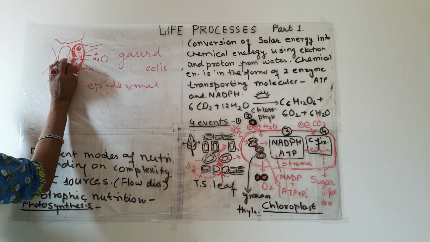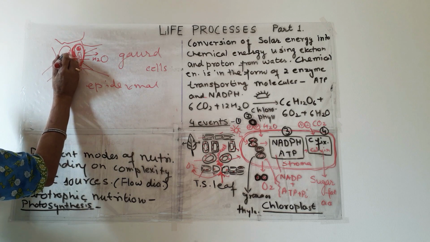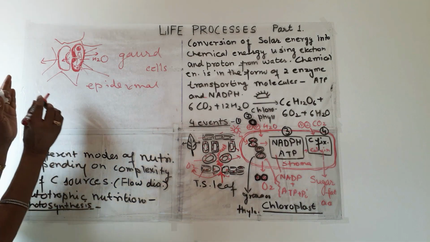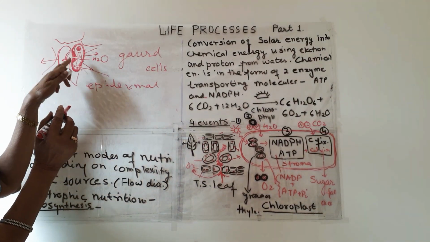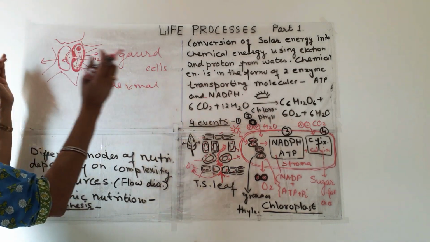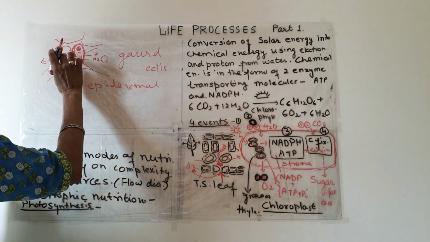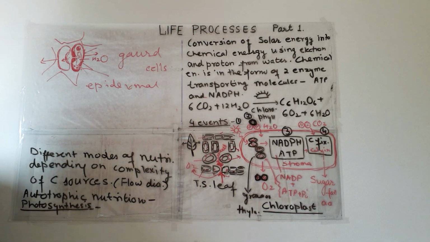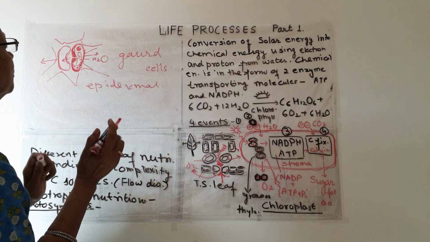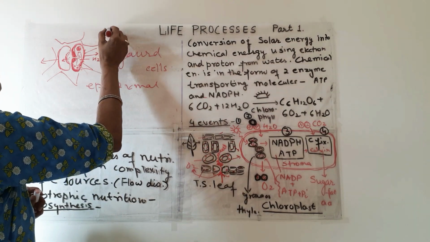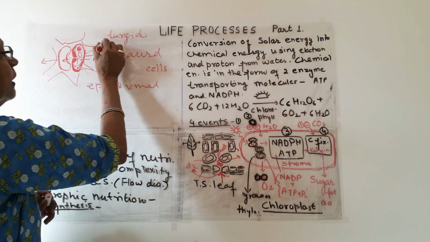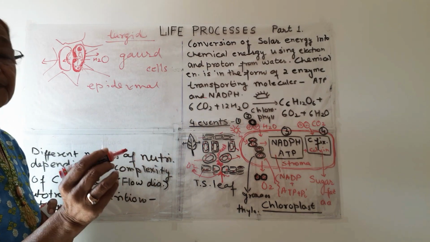Likewise here also, the thick wall goes in, and the thin wall goes out. So by the absorption of water, these two guard cells become apart from each other, and the opening in between these two guard cells opens. This is how, and at this time, the stoma or the stomata are known to be in turgid state.